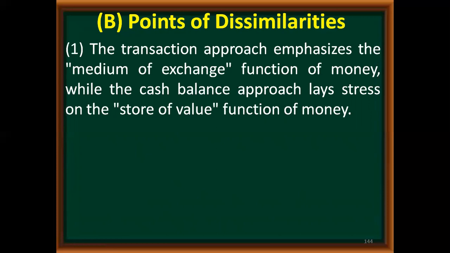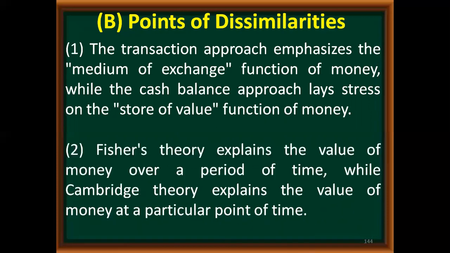So this is the difference between the two theories' viewpoint. Second, Fisher's theory explains the value of money over a period of time, whereas the Cambridge theory explains the value of money at a particular point of time.